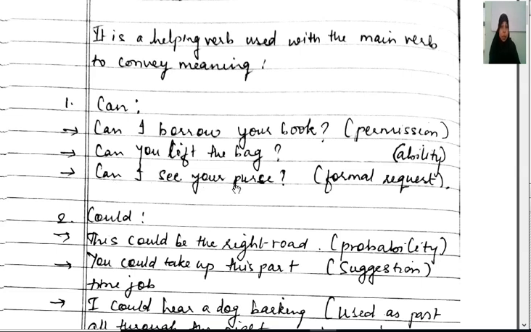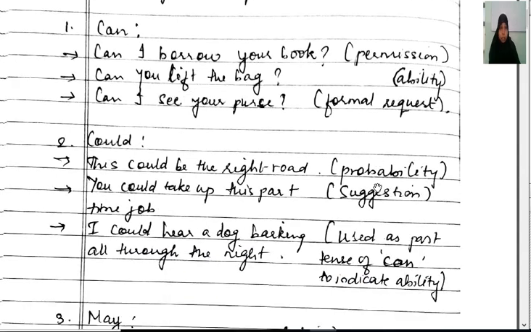Can I see your purse? Here you are making a formal request. So here we come to know the word can is used to seek permission, to indicate your ability, and it is also used for formal request.